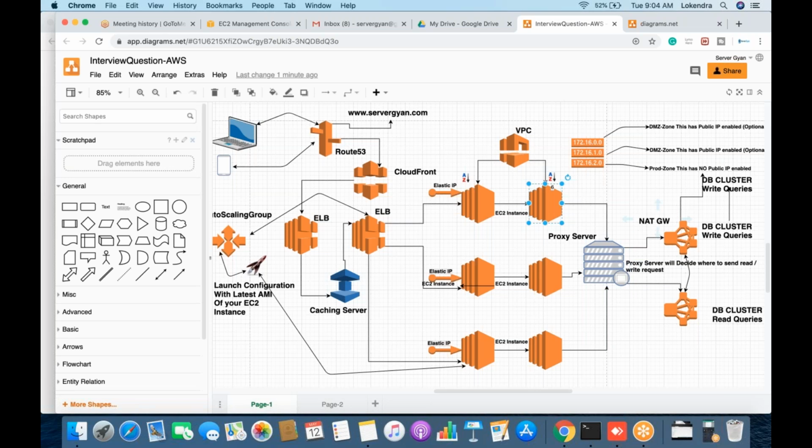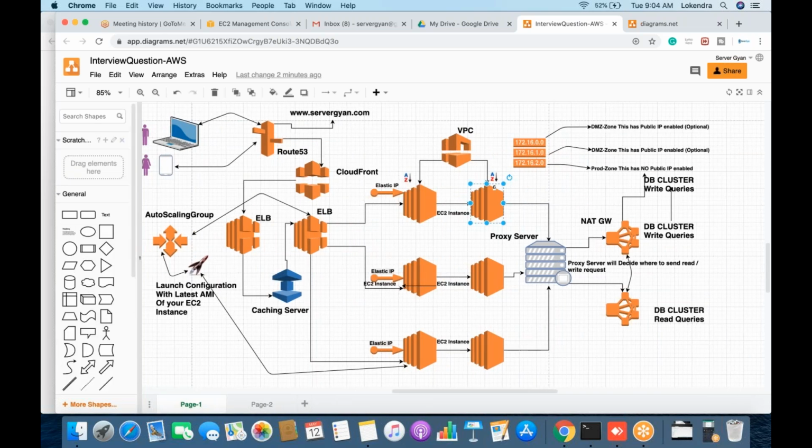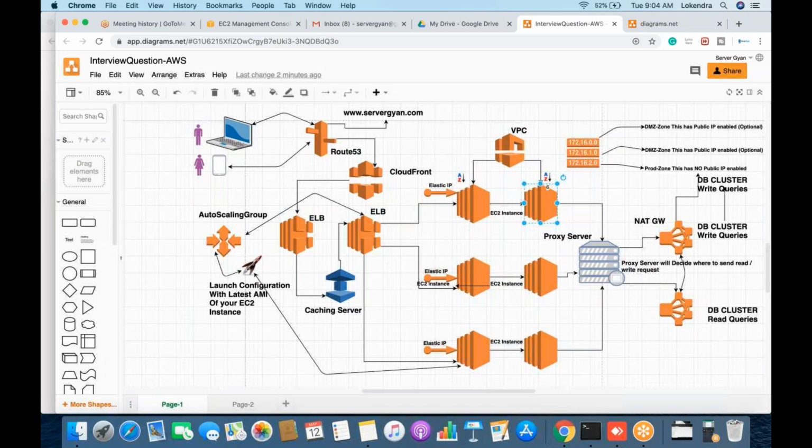Now, we have multiple database servers, and obviously once we have a proxy server, the proxy server will be interacting with these servers. Are we clear on this, guys? Yes. So this is how, when we face an interview, we can design our infrastructure like this. This is easy to understand, and easy to implement as well. Keep in mind that we have auto scaling in place as well. Whenever any server behind this load balancer is down, this auto scaling group will boot new servers.